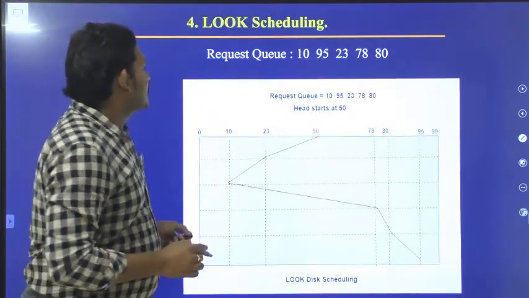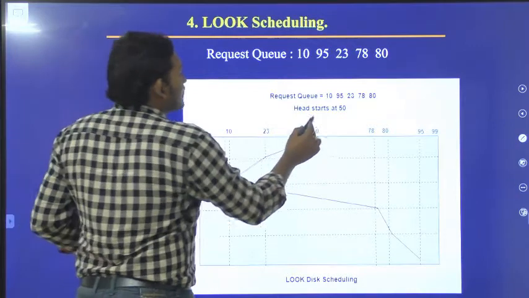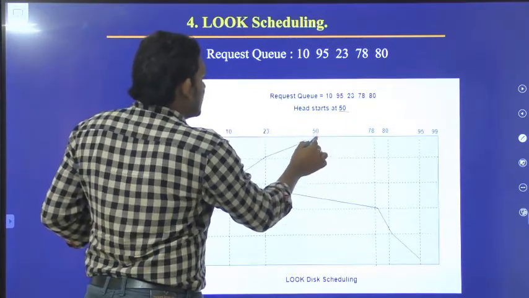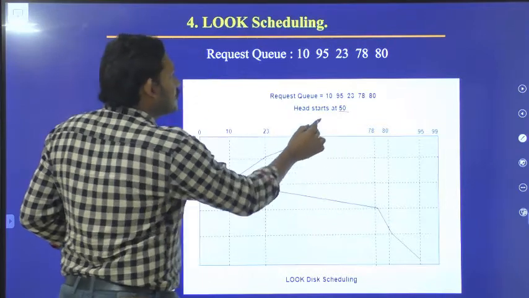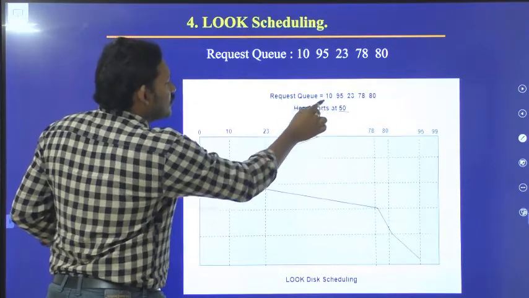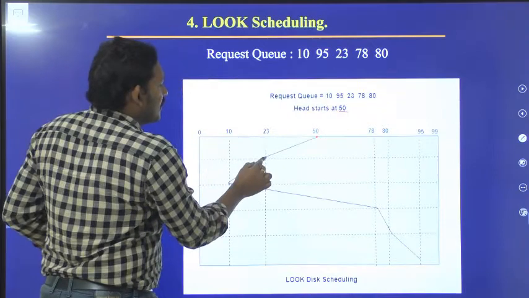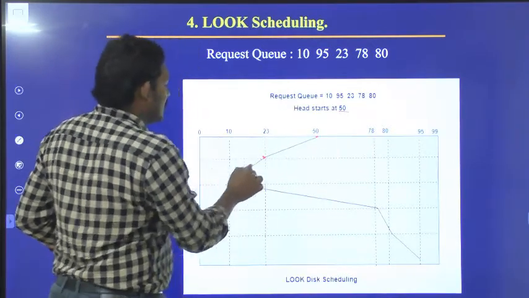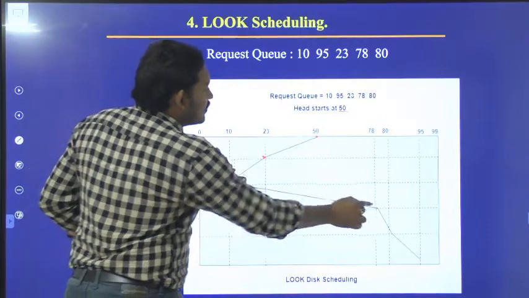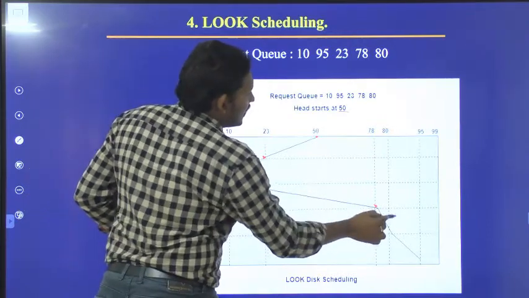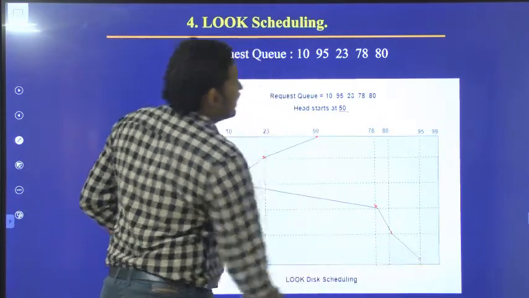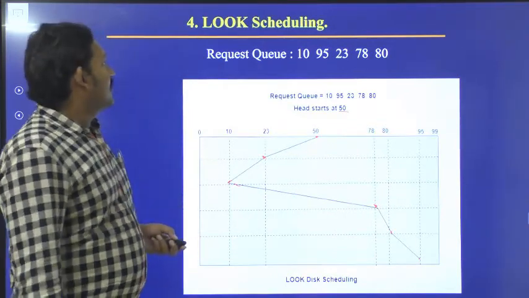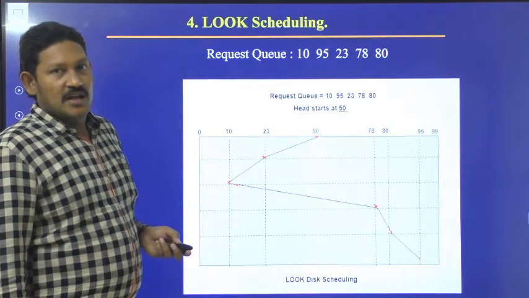Next, if you see this, the header starts at 50. So from the starting point 50, it has to move towards one direction, where it is closer. So 50 to 23 it has moved, 23 to 10, and then it went to the opposite direction: 78, 80, 95. Like that it has traversed. So these are the 4 scheduling algorithms.